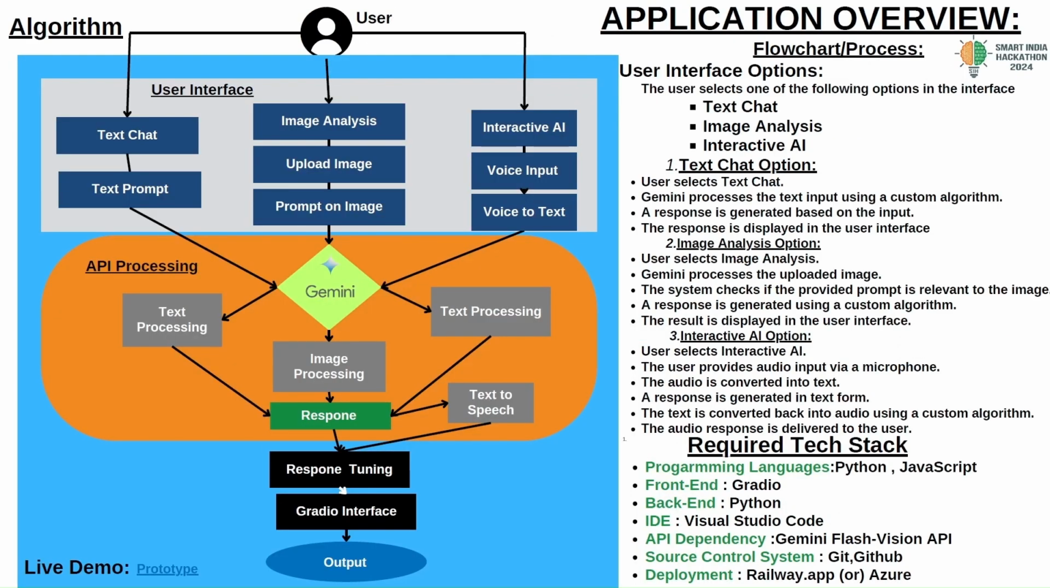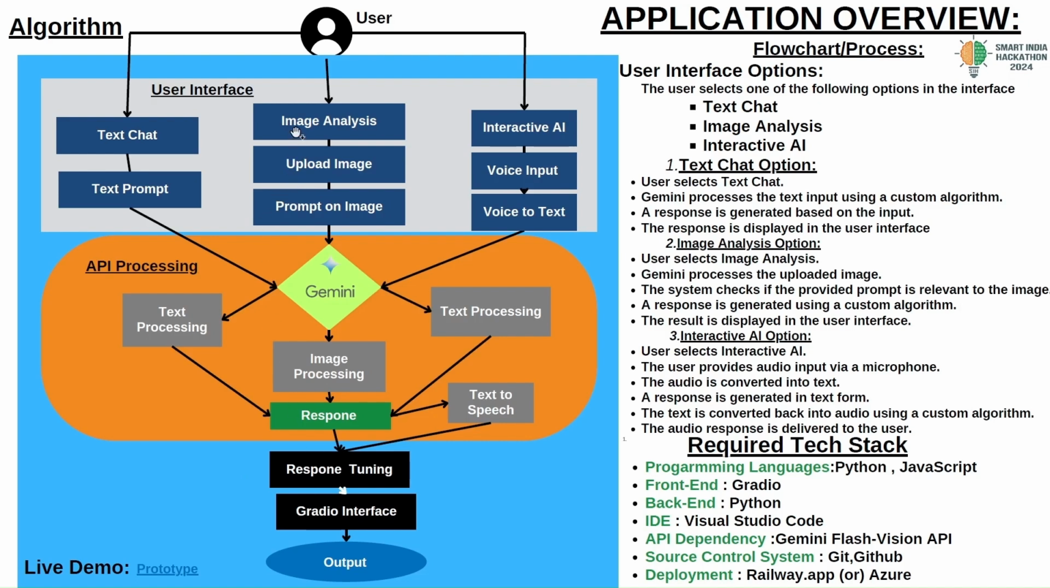This is our application overview. This is the algorithm we developed. So here the user is able to access three features in the interface. One was the text chat, the second option was image analysis, and the third option is interactive AI. In the text chat, the user can give the text prompt. Those text prompts will be sent to the Gemini by using the API key. The Gemini processes the text and gives the response, and again displays that to the user.